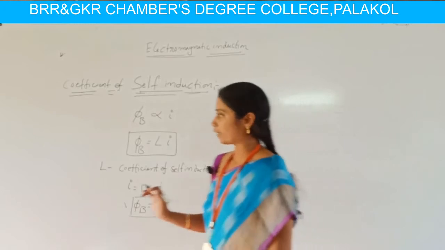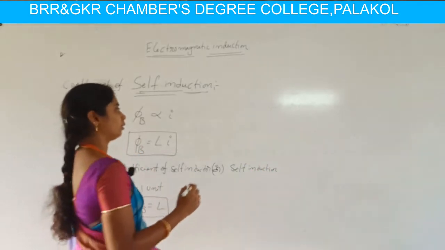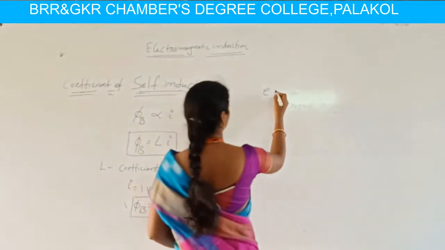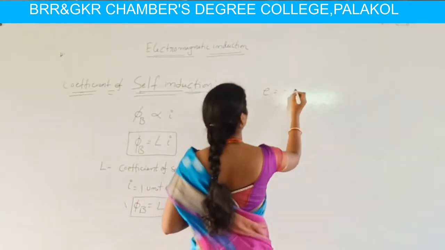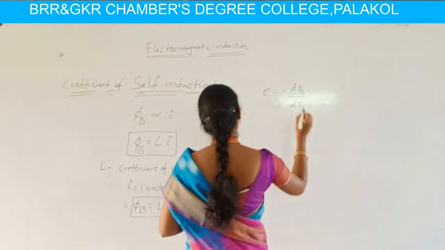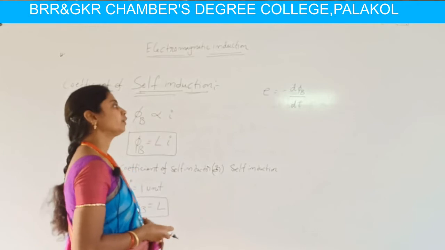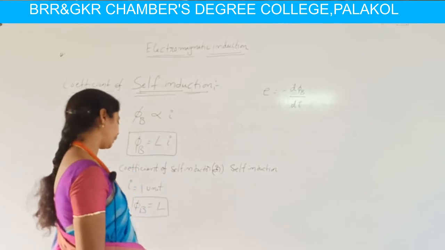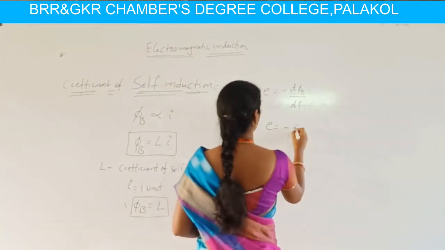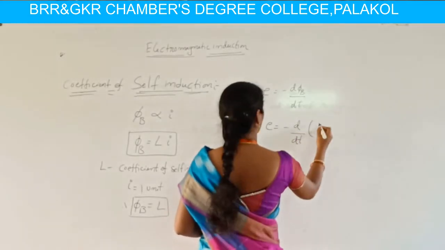Here the developed induced EMF, we say from the self-induction phenomenon, is indicated with the letter E, which is equal to minus d phi b by dt. The negative sign indicates that it opposes the original cause that produced it. Substituting this phi b term, E is equal to minus d by dt of phi b, which is nothing but Li.